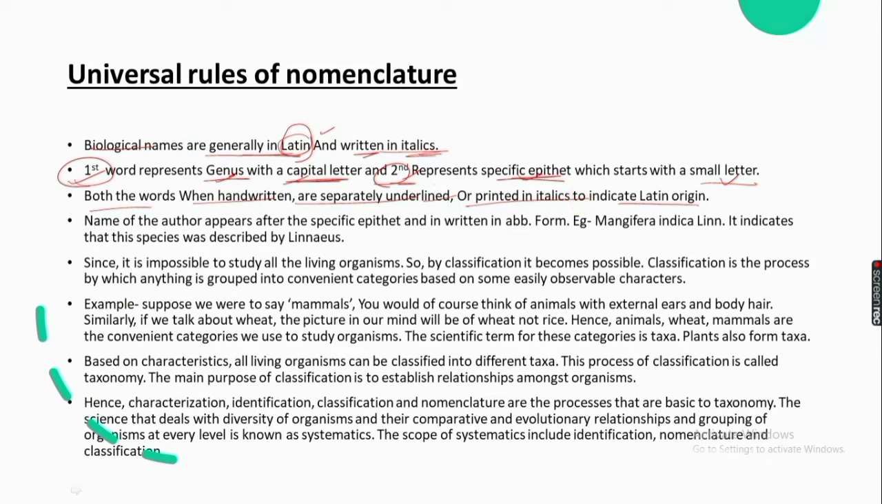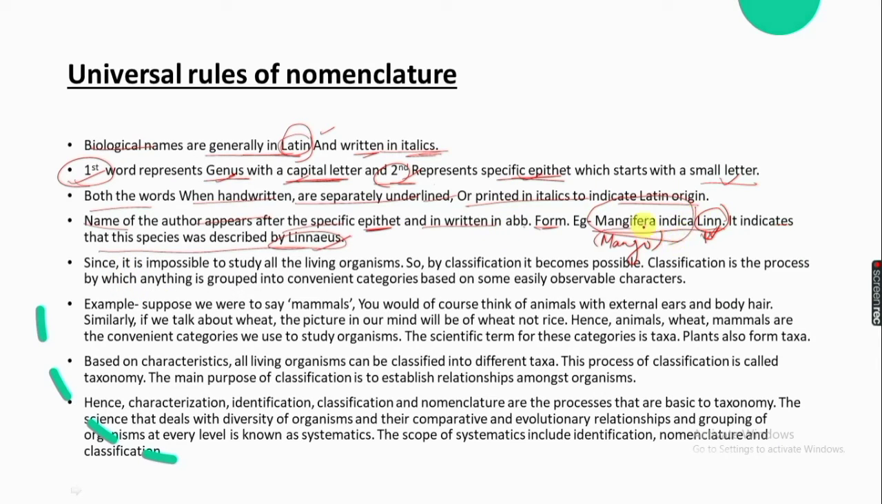The name of the author appears after the specific epithet and is written in abbreviated form. Example, Mangifera indica Linn. This is the name for mango. It indicates that this species was described by Linnaeus. So we can say that Mangifera indica was described by Linnaeus.